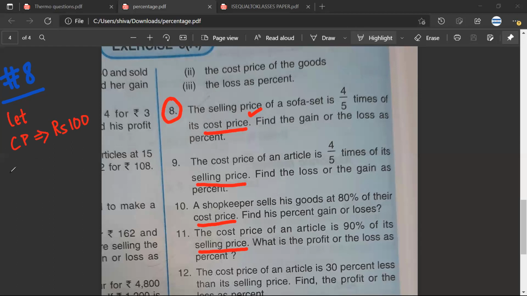So, Mr. Satya, what would be the selling price? So it would be 80. 4/5 of 100 would be 80. Mr. Sarthak, is it correct? Yes, sir. Mr. Sarthak, are we making a profit or are we making a loss?